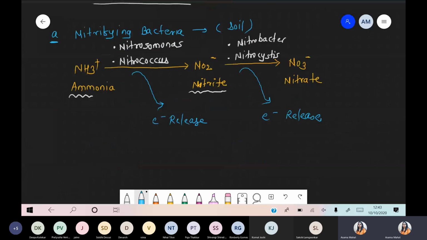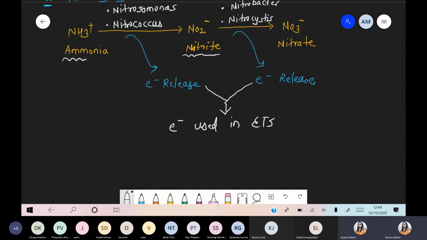Now, whatever electrons get released during the conversion, such electrons are picked up by the bacteria, and that electron is used in the electron transport system for the synthesis of ATP. So the electron which is released is used in ETS, that is electron transport system. And you know very well, when the electron transport system runs, finally we obtain the energy in the form of a molecule, that is ATP.